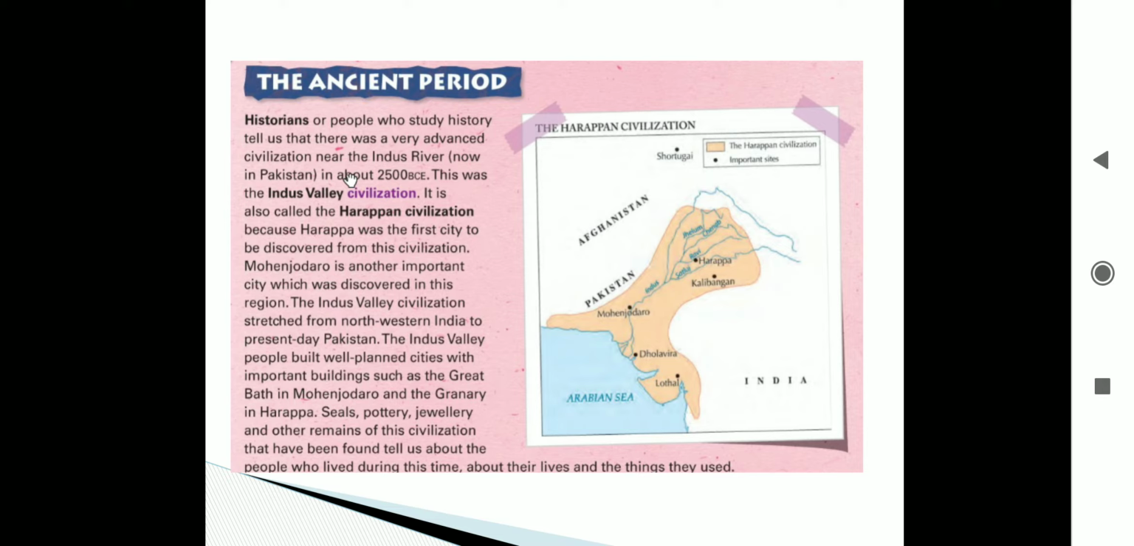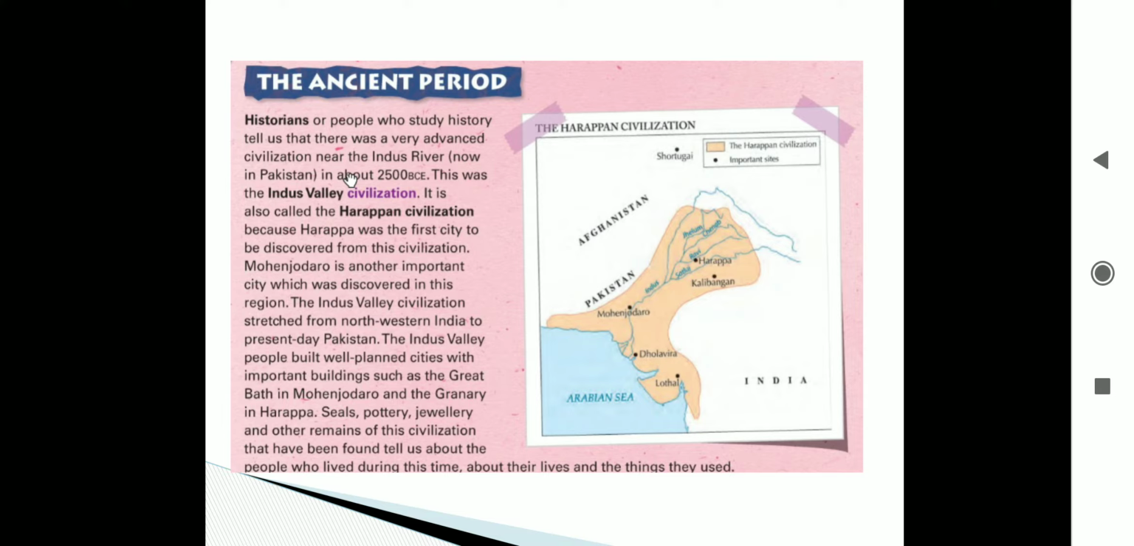Historians, or people who study history, tell us that there was a very advanced civilization near the Indus River, now in Pakistan, in about 2500 BCE. This was the Indus Valley civilization.